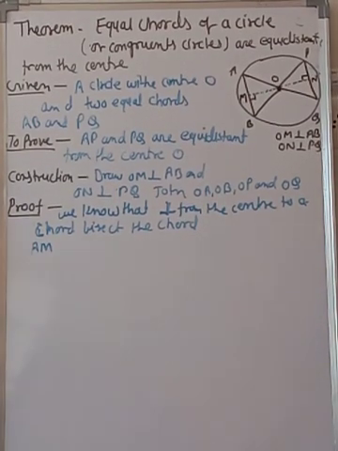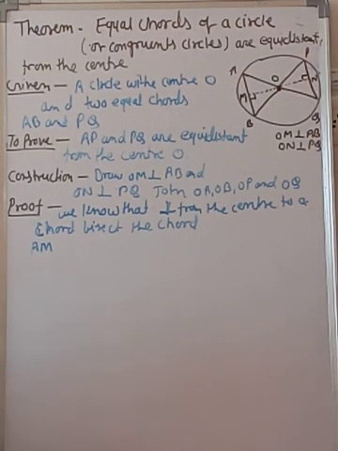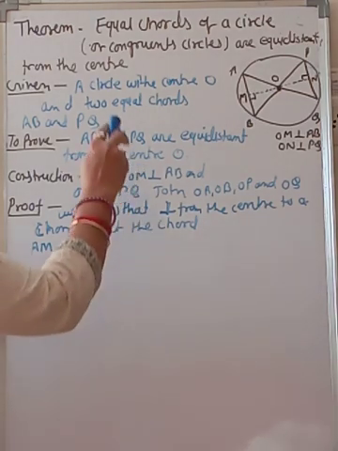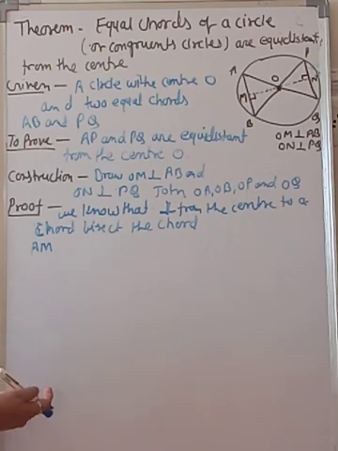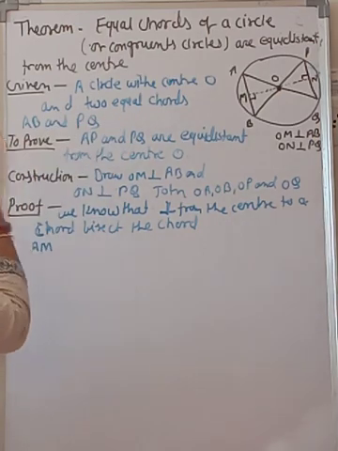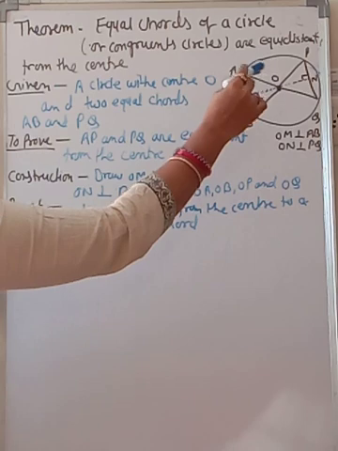Now, our next theorem is: equal chords of a circle or of congruent circles are equidistant from the center. So now, first here we draw a circle.